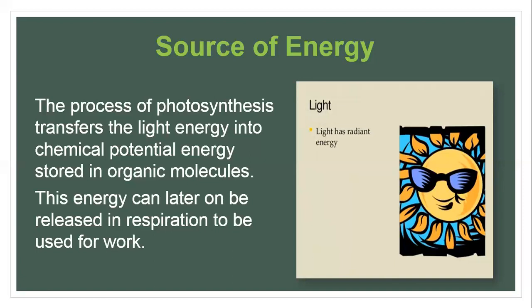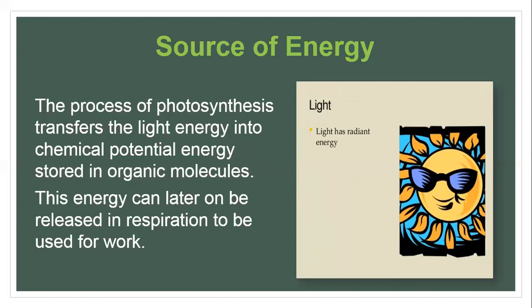So what happens in the process of photosynthesis, we know that light energy is converted into chemical potential energy. Then we know as a result of photosynthesis organic molecules are manufactured. Most of the time they are carbohydrates, but we will see at a later stage that it's not only carbohydrates, some other organic molecules are also manufactured, but that is at a later stage, which we can say is outside the scope of photosynthesis. That's why whenever we talk about photosynthesis we are talking about carbohydrates and mainly glucose.